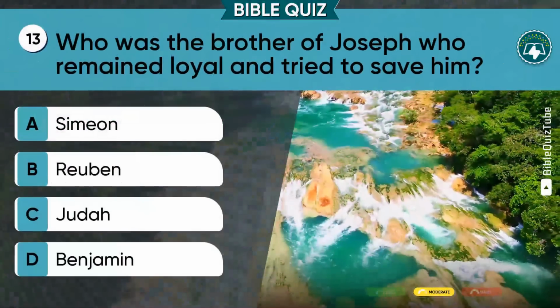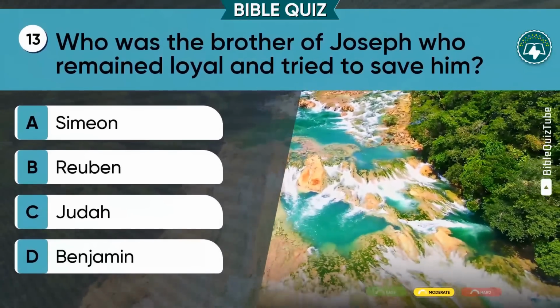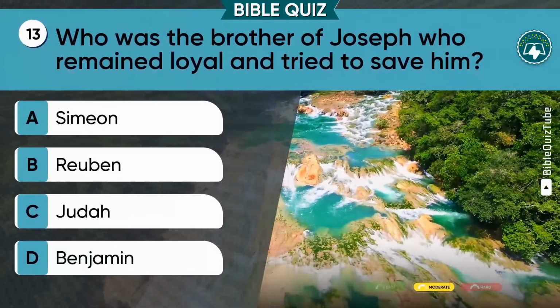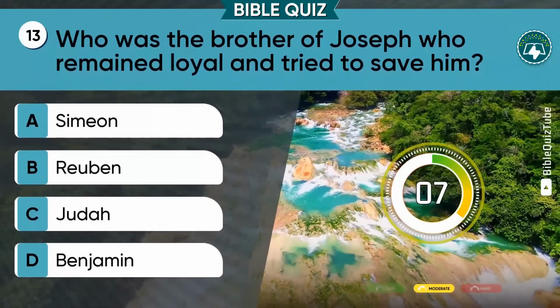Question 13. Who was the brother of Joseph who remained loyal and tried to save him? A. Simeon, B. Reuben, C. Judah, D. Benjamin.